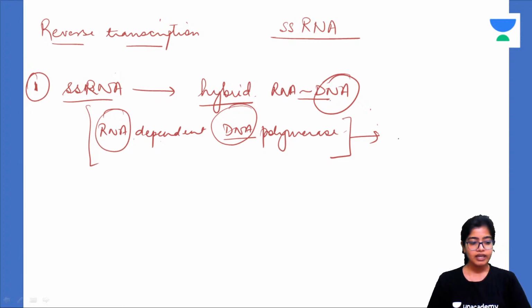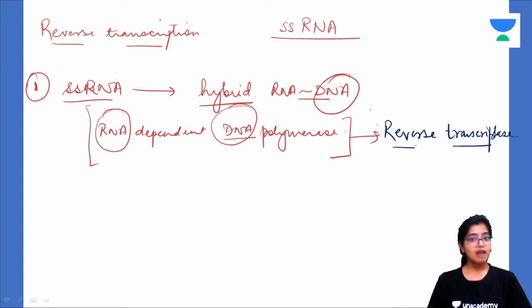RNA dependent DNA polymerase enzyme is also called reverse transcriptase enzyme. Understood this? Because this is what is causes reverse transcription. Okay, so the first step of reverse transcription is formation of a hybrid, an RNA DNA hybrid.